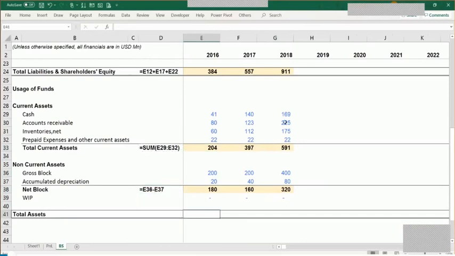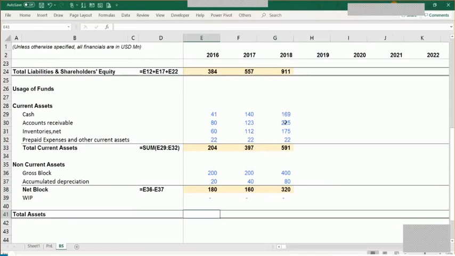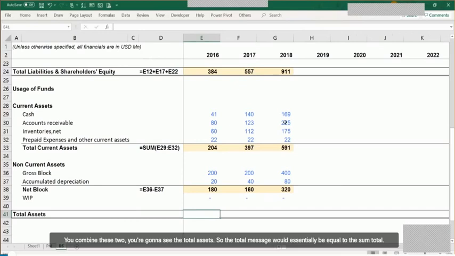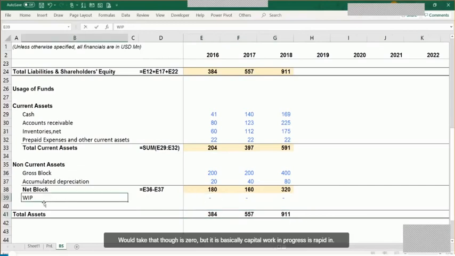So we've got the current assets and non-current assets covering the fixed assets part. When you combine these two, you're going to see the total assets component. So the total assets would essentially be equal to the sum of total current assets, total non-current assets, and this WIP component is also here. We would take that, though it is zero, but it is basically the capital work in progress.